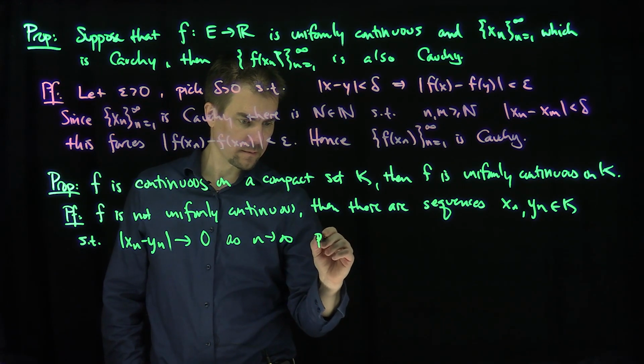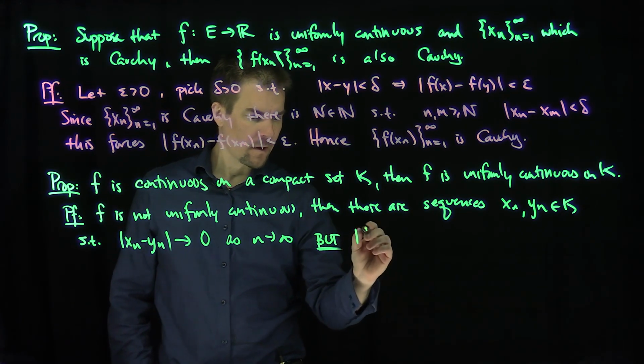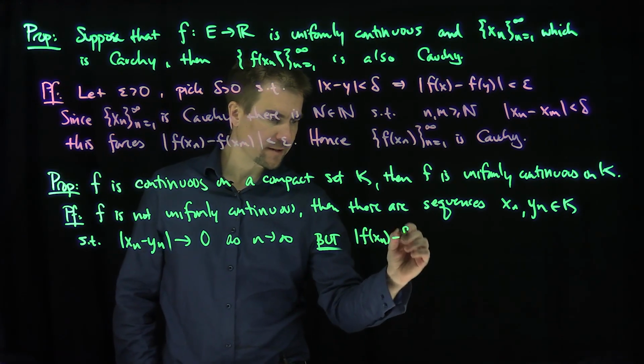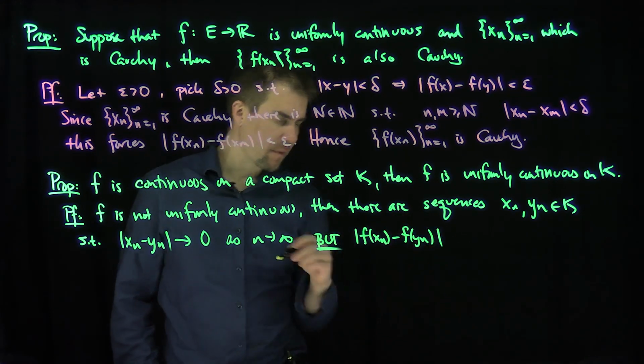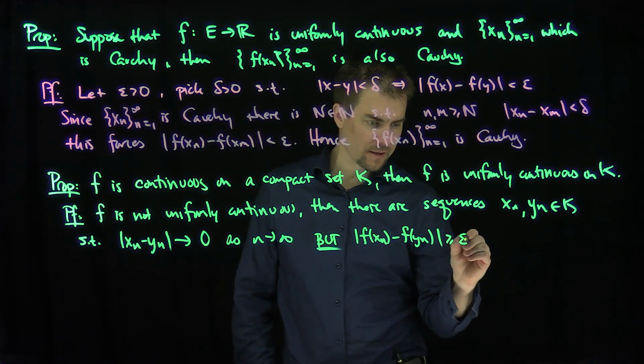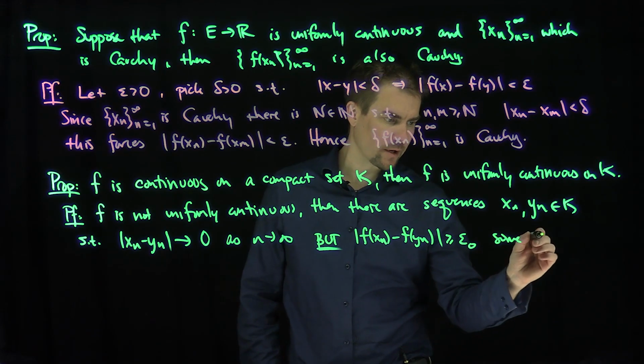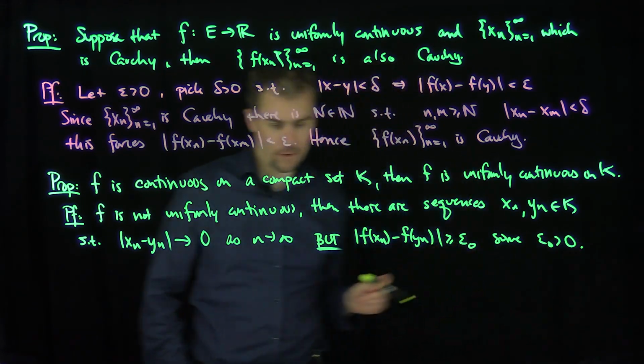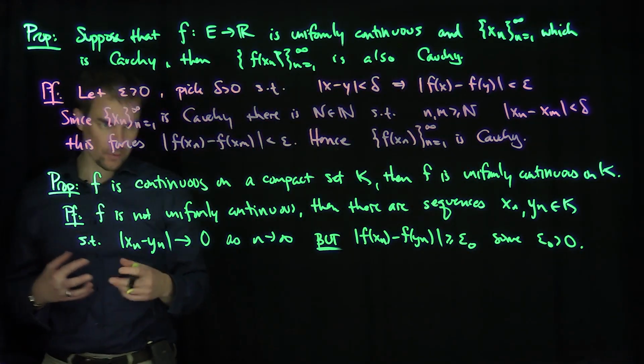But |f of xn minus f of yn| can be made bigger than or equal to epsilon 0 for some epsilon 0 greater than 0. That's what it means not to be uniformly continuous.